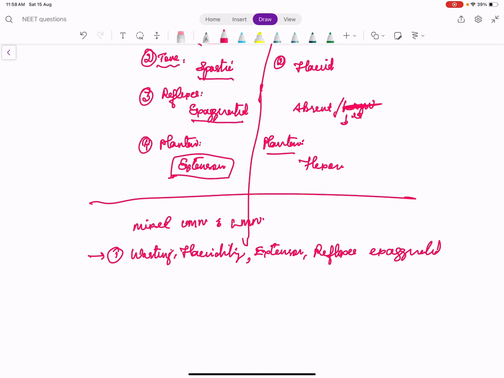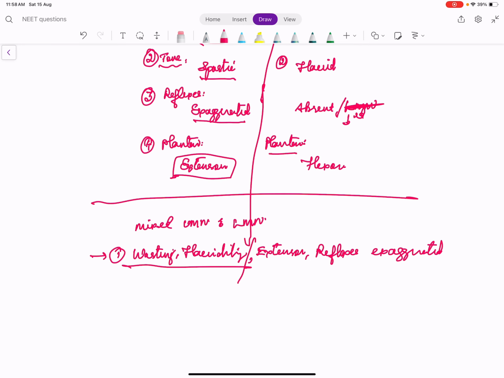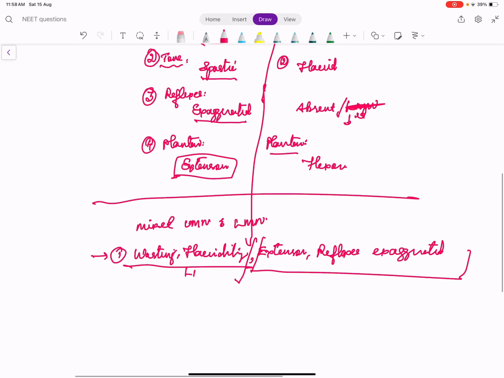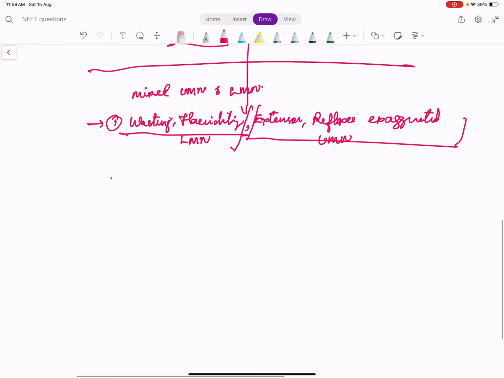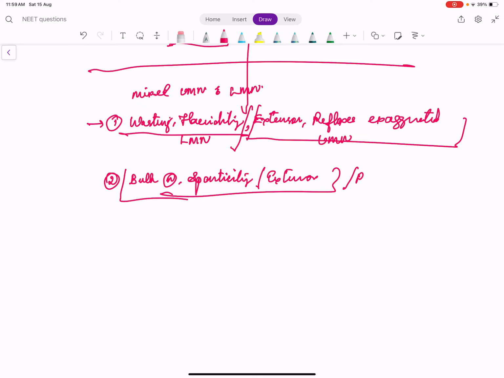So in this combination you see 2 LMN findings and 2 UMN findings. There can be another combination where bulk is normal, there is spasticity, plantar is extensor, but reflexes are absent. So here we have 3 UMN signs and 1 LMN sign.